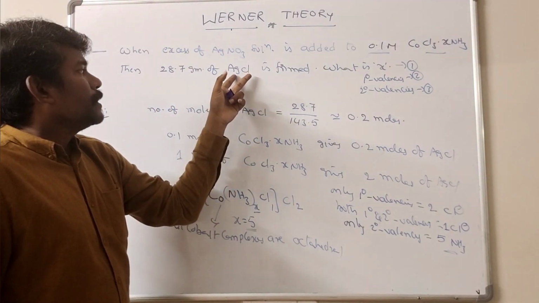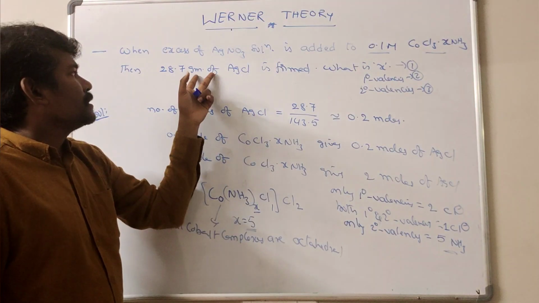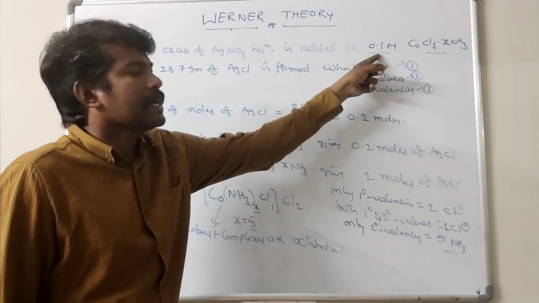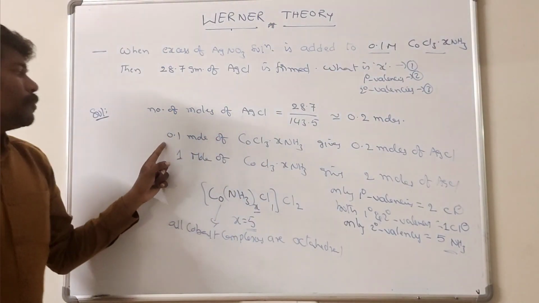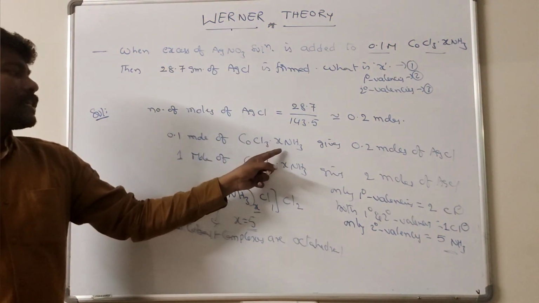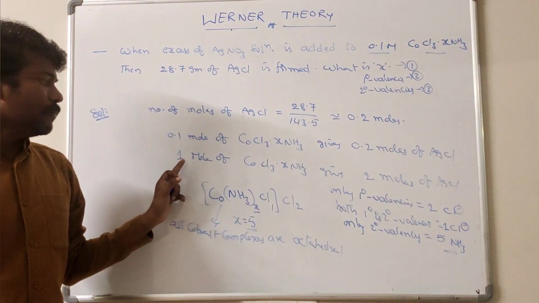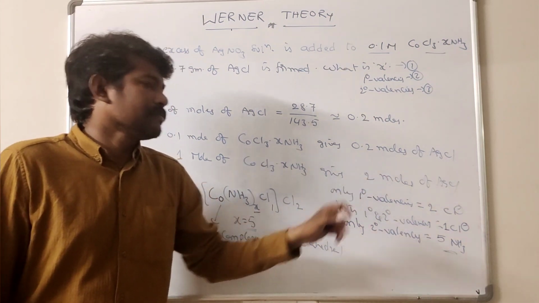So the number of moles of AgCl is calculated first, 0.2 moles, which is obtained from 0.1 mole. So 0.1 mole of this complex compound gives 0.2 moles of AgCl. What about 1 mole? 1 mole of complex compound gives 2 moles of AgCl.